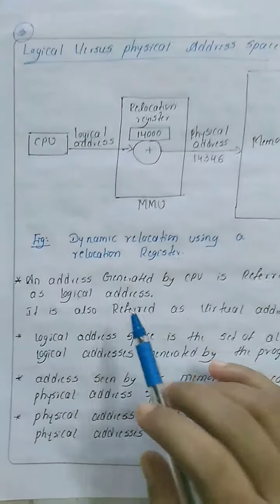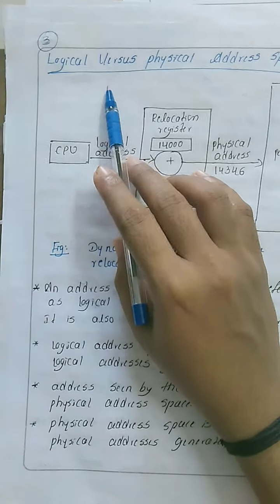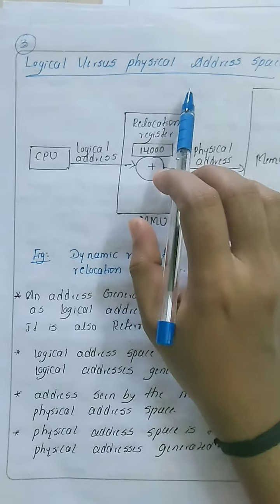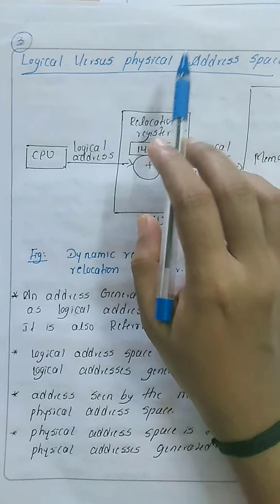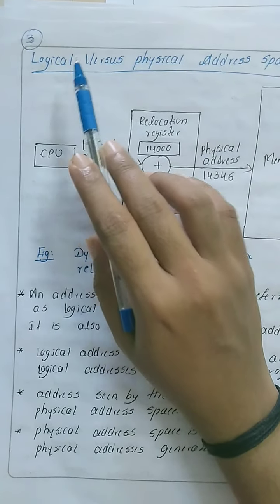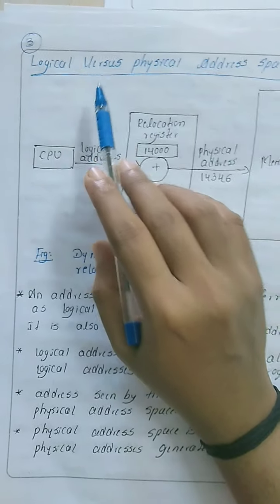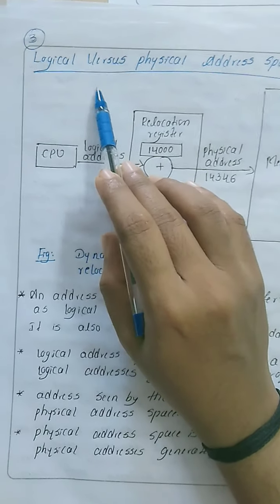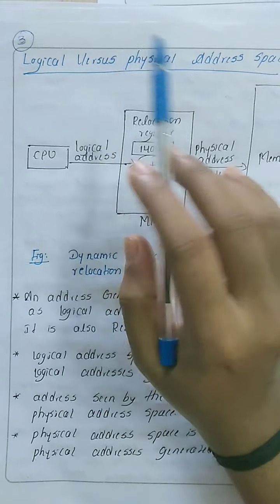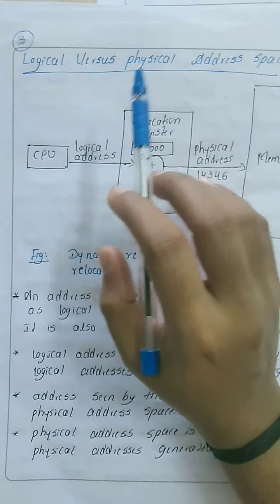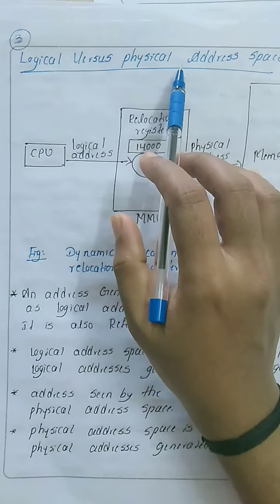So what is the meaning of physical address? The address generated by the CPU is called a logical address. The address generated by the memory unit is called a physical address. The logical address is also called a virtual address. And logical and physical addresses are the same during compile time and load time.